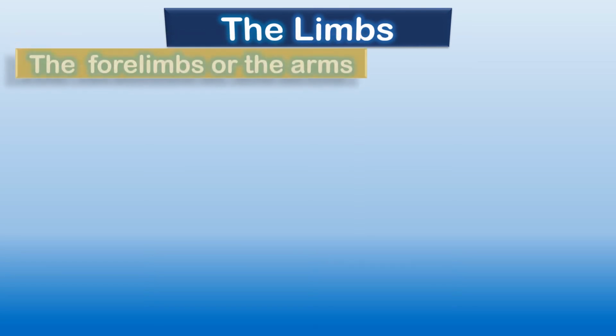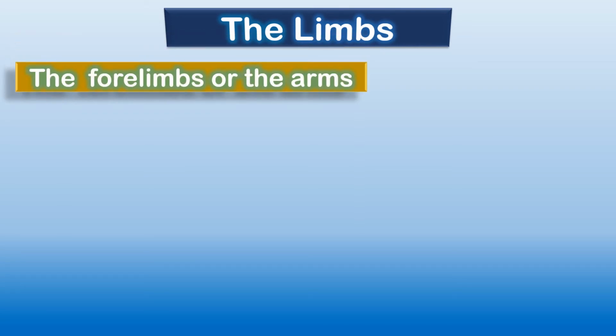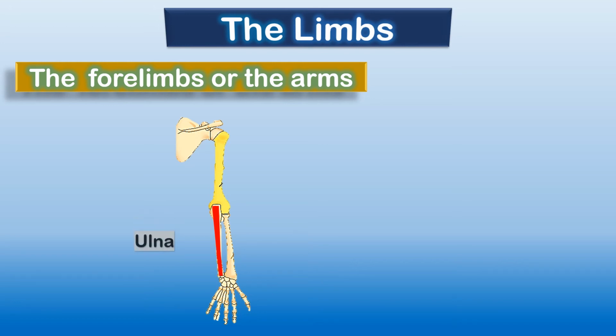Now, after the rib cage, the limbs. What are the limbs? Limbs means the arms and the legs. Let's start with the forelimbs or the arms. Now, what is this, children? This is the arm bone. This is the bone of our arm. Now, let's get familiar with the names of these bones. Now, ulna. What is ulna? Ulna is this bone. Can you see, children, here in red color? This is ulna.